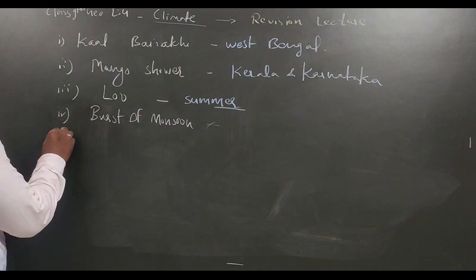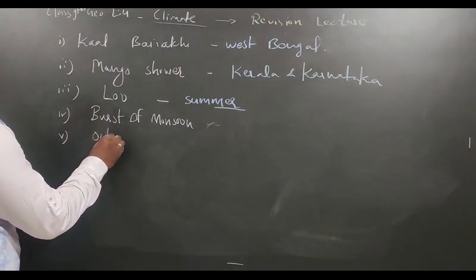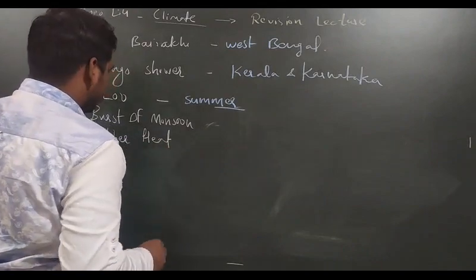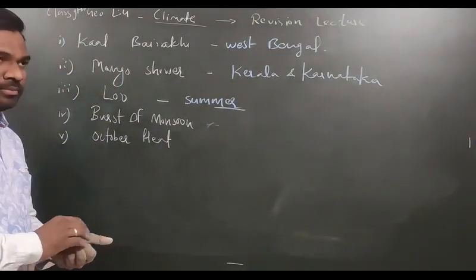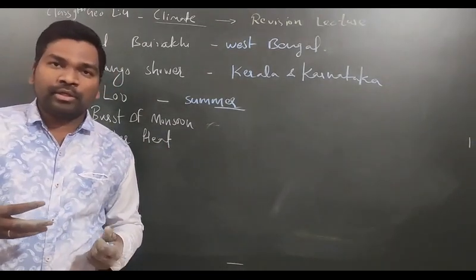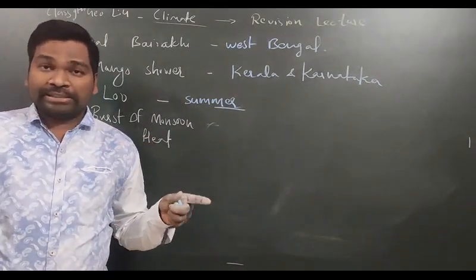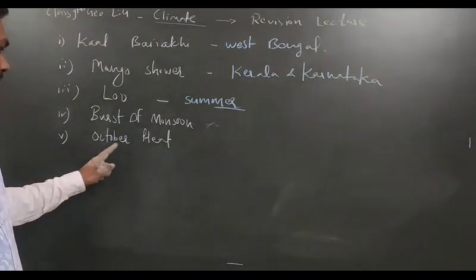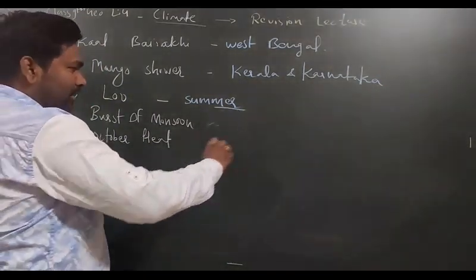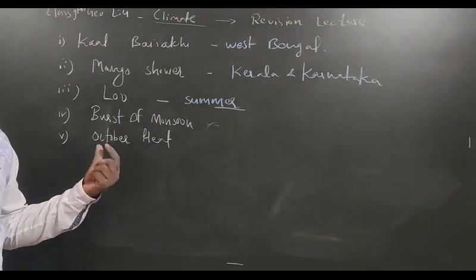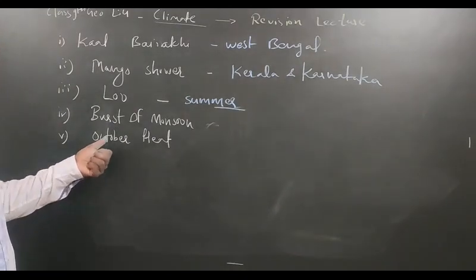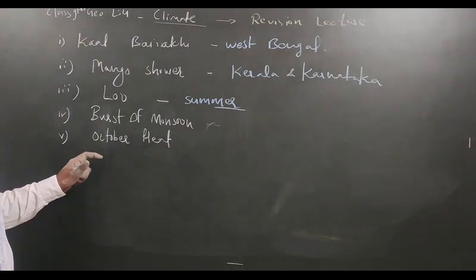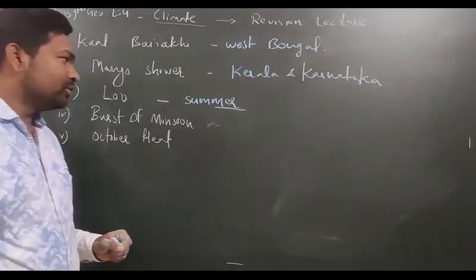Now the next one we have is called October heat. October heat is there in the month of October, basically after the rainfall, when the sky becomes free from clouds and the sunlight comes directly on the surface of the earth, because of which the temperature increases. This is called October heat. So these are some special key terms that I have shared with you.